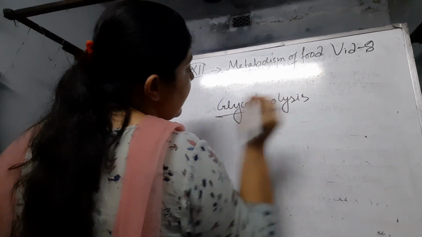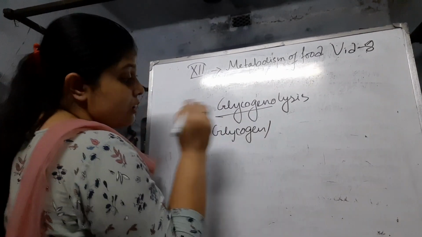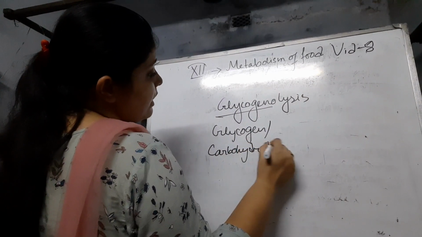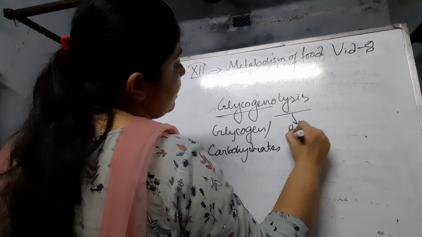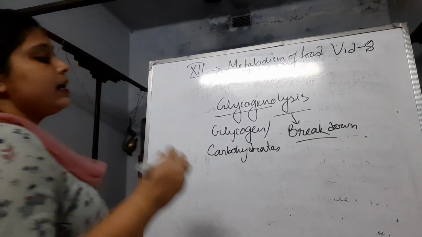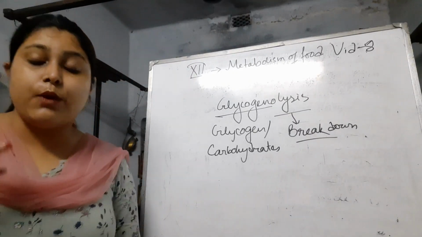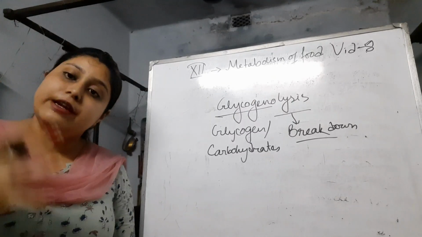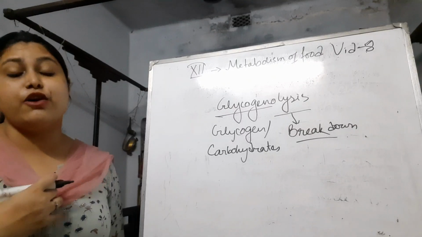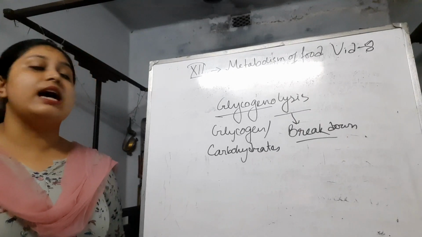Glycogenolysis. Here glycogeno means glycogen, that means a simpler form of carbohydrate, and lysis means breakdown. So it is the carbohydrate breakdown in the body. That means if our body needs, then the glycogen stored in the liver and the muscles for further use, or for the bad days, can be broken down, forming carbohydrate.